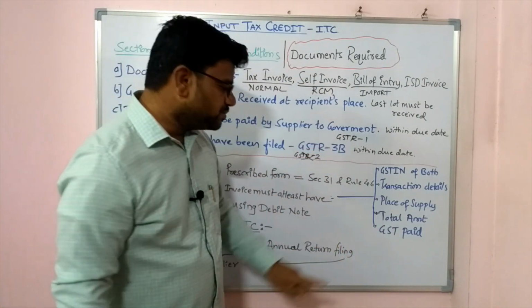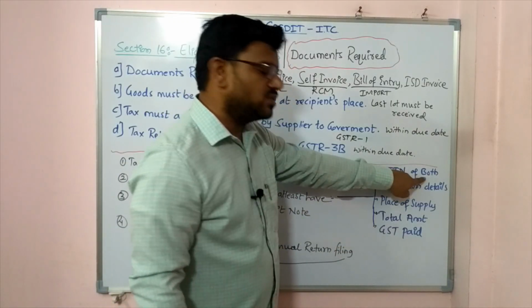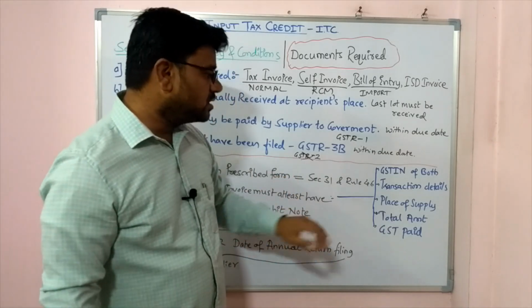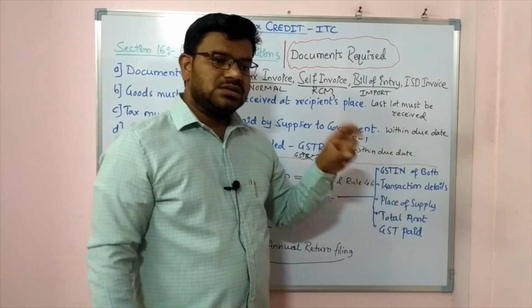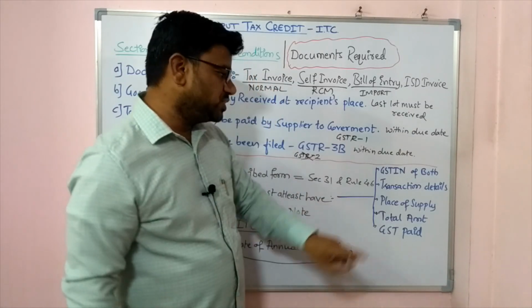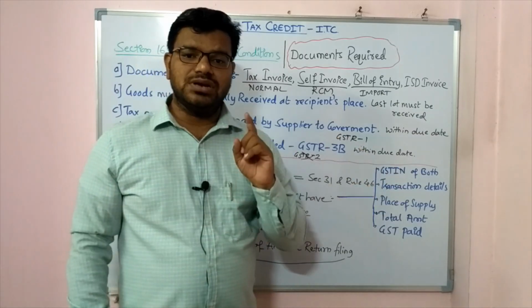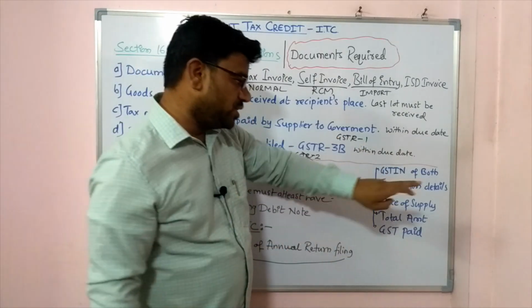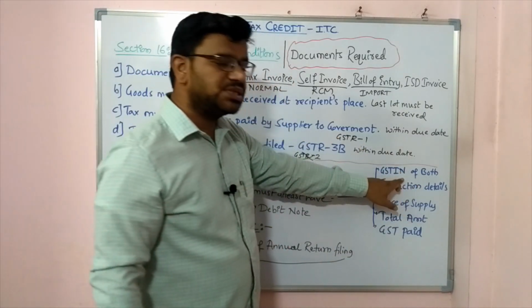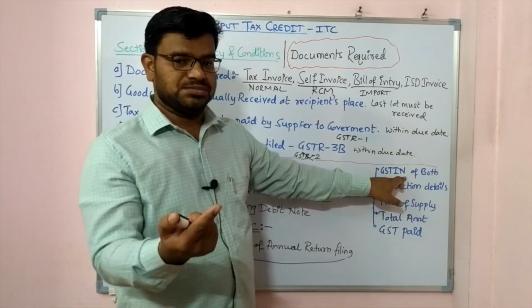Let me count for you: 1, 2, 3, 4, 5 and 6. I mean to say, GSTIN of both parties. One thing you should remember: if you have a GSTIN, it means you are a registered person. So in this case, both must be registered persons in order to get ITC. This is the hidden condition.